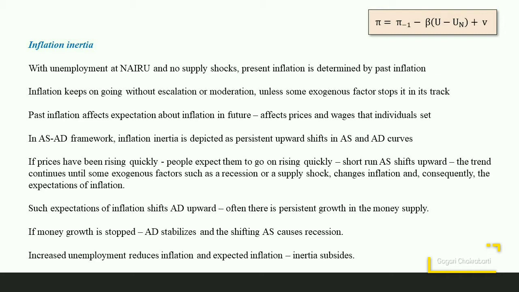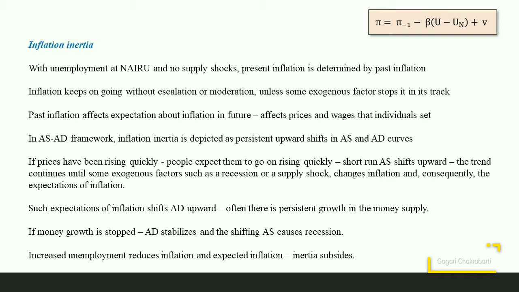Such expectation of inflation will shift the aggregate demand upward. This is often true because the increasing prices may be fueled by a persistent growth in the money supply, and in that case it is quite natural for the aggregate demand curve to shift upward. In this situation, the prices would continue to rise.